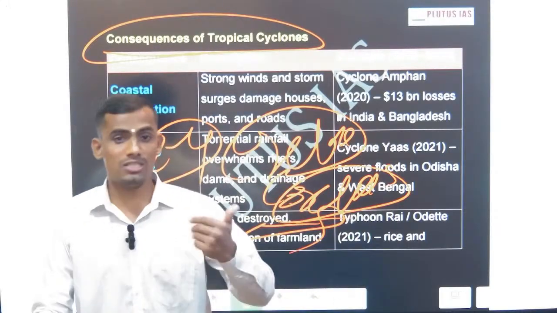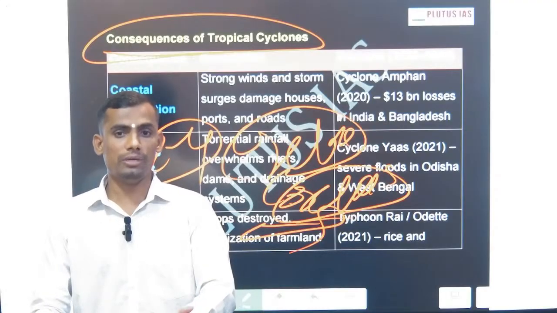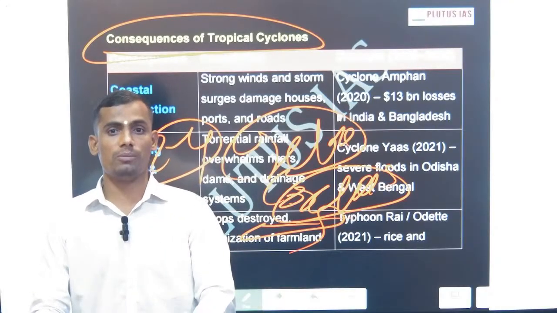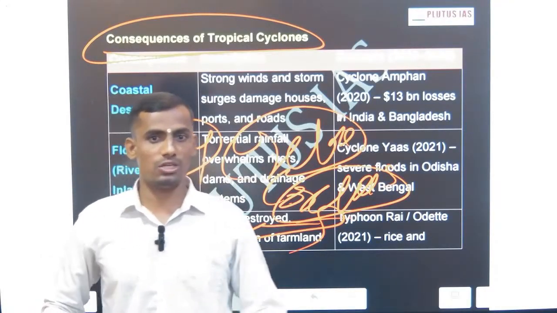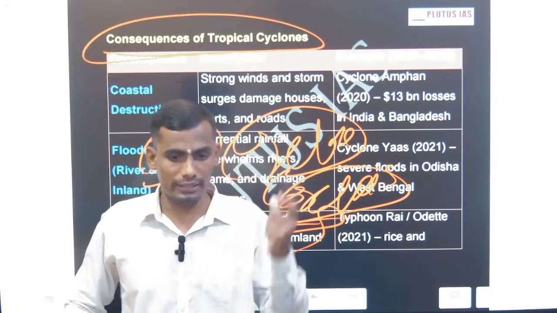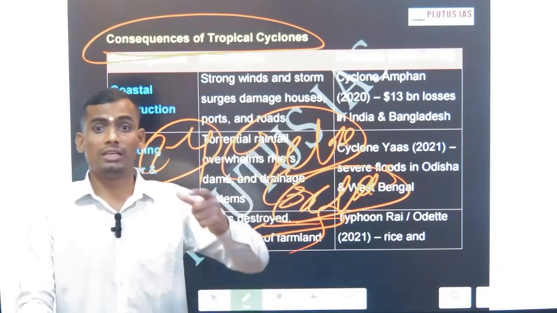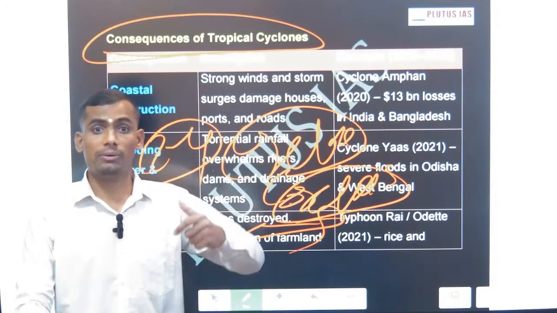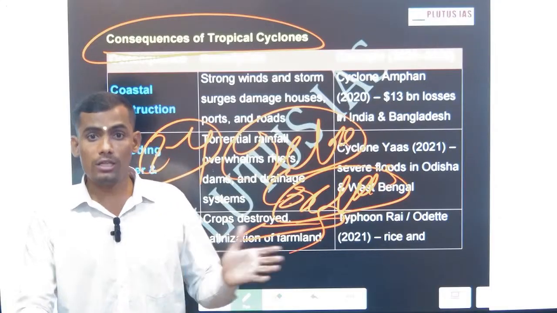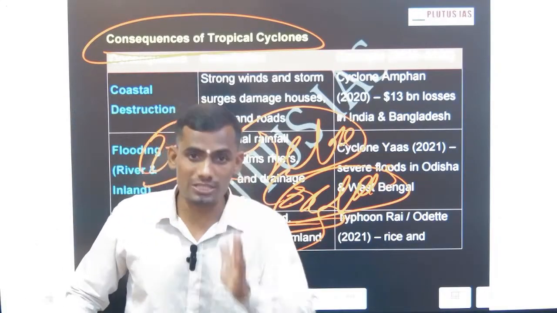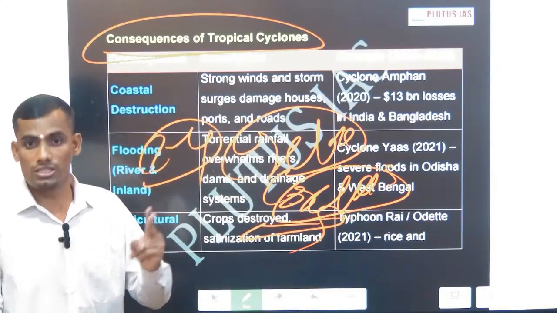Next, once it hits, what will it cause? It will cause destruction of infrastructure. Infrastructure not only includes road, rail, and transport, it also disturbs the connectivity lines, even digital connectivity lines. All of that gets disturbed because of the cyclone. This is your second consequence of the cyclone.